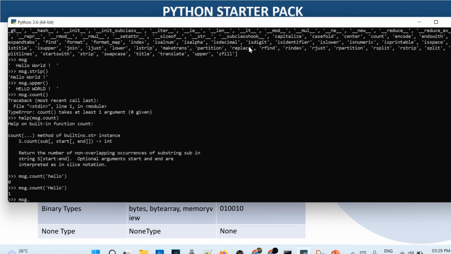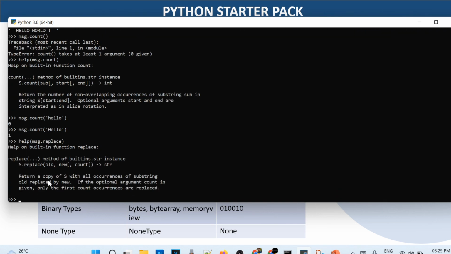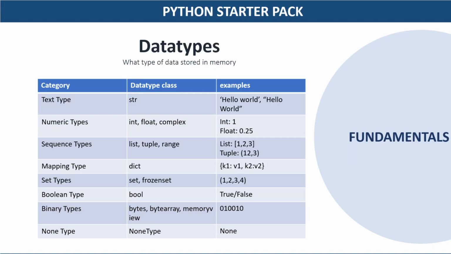We also have another function called replace. Let's see what replace does. Replace is just a string function. It replaces the old string. We have to provide two arguments, old string and new string, so what we want to replace and what is the new keyword. Old is replaced by new. This help is good.